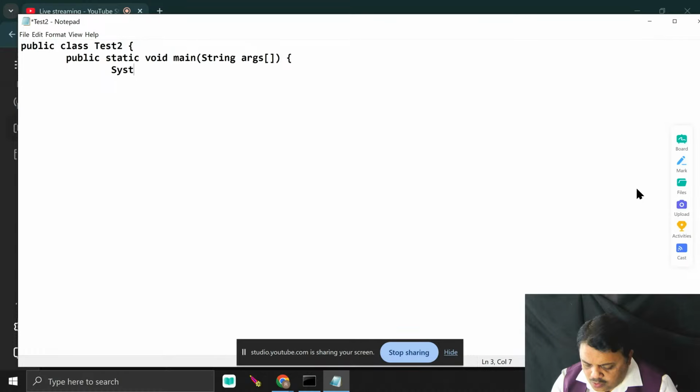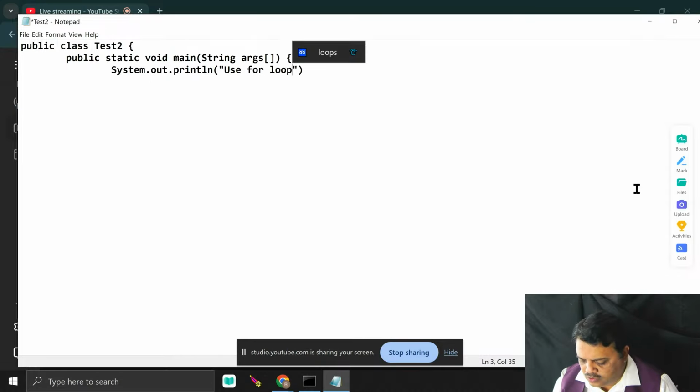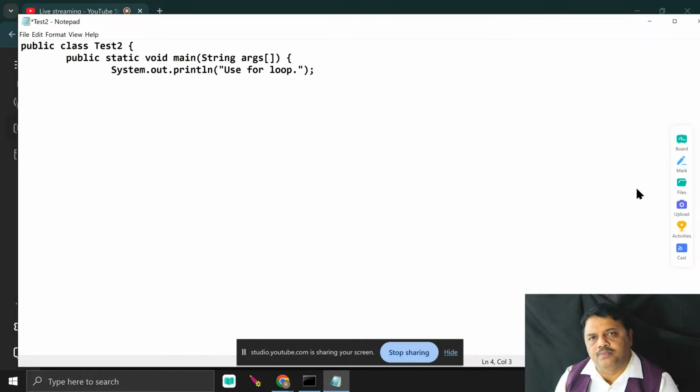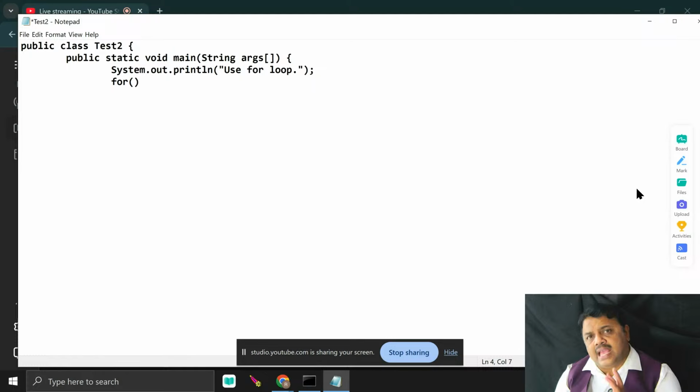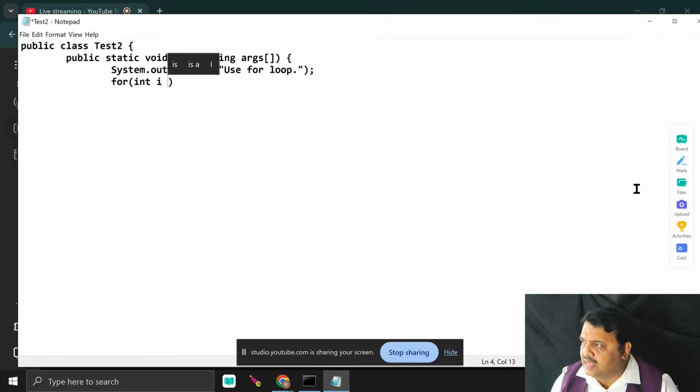Now, what I can do here is System.out.println, and use the for loop. You know that when I use the for loop, I have the requirement of 3 things within the for loop. What are the 3 things you require? First is declaration. I declare a variable int i is equal to 1. Check, I declare i value is 1.